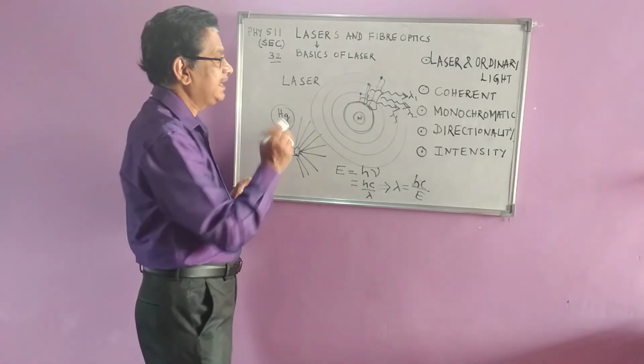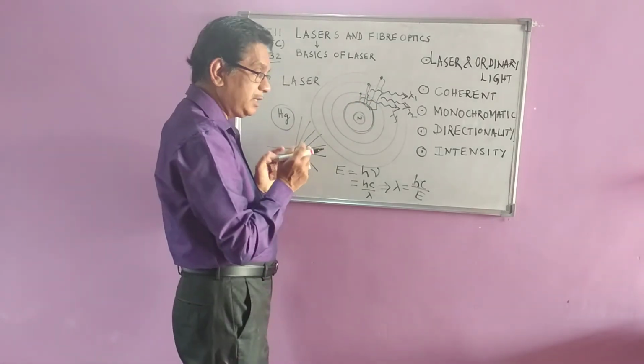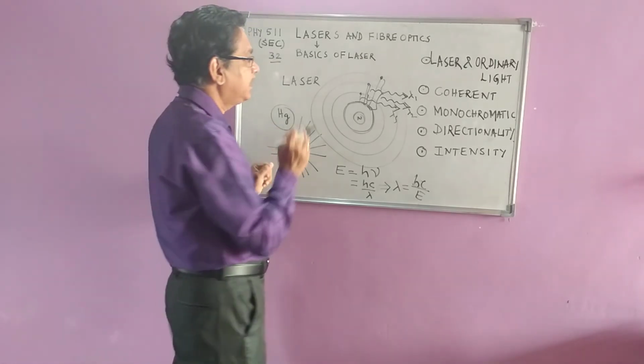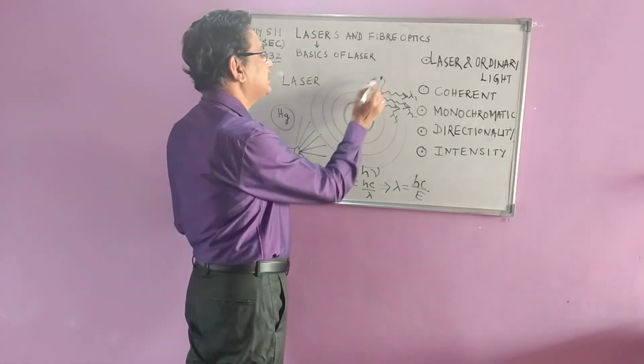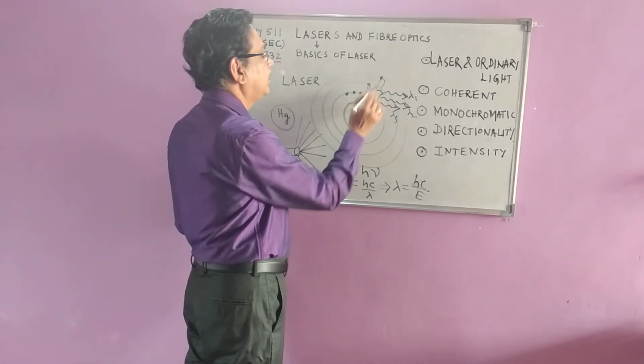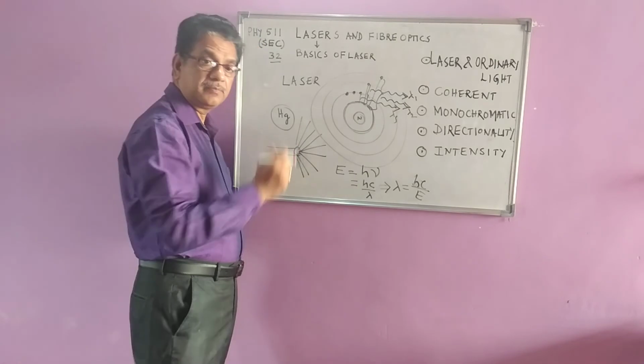Whereas in the case of laser, by an artificial method, we can make all these electrons come and sit in only one particular energy level, all 3, when we heat it.